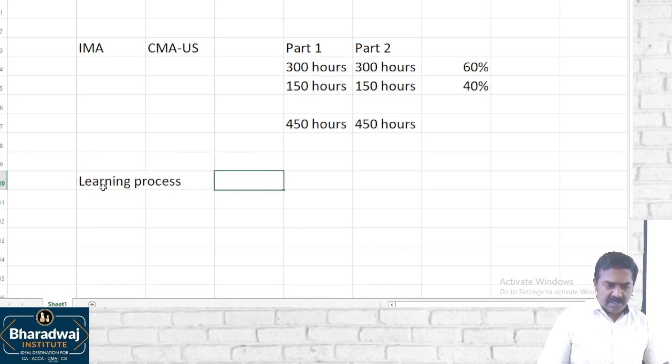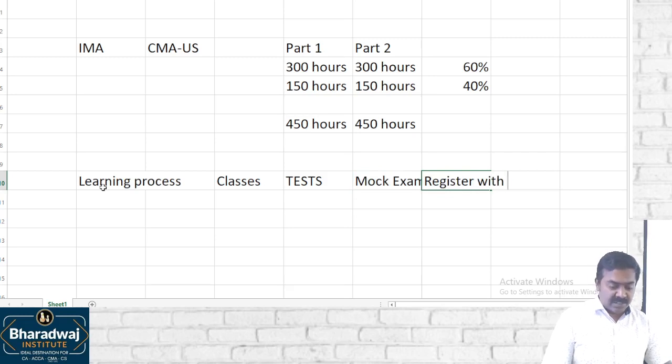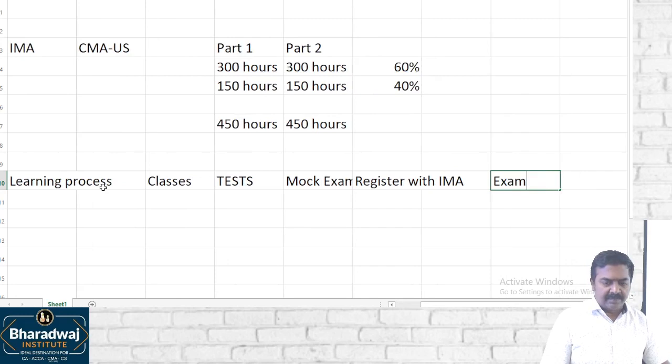The learning process is very simple. First classes, then tests, then model exams, then register with IMA. Don't register now. Register with IMA only after completing learning, then write the exam. Simple: classes, test, model exam, registering with IMA and taking up the exam.